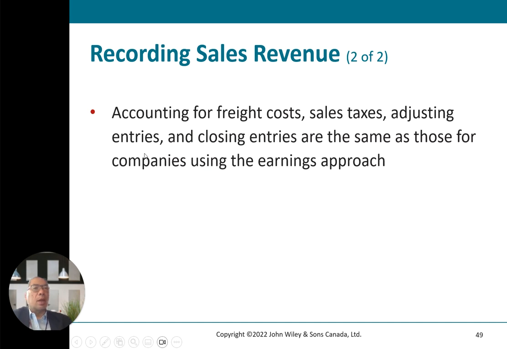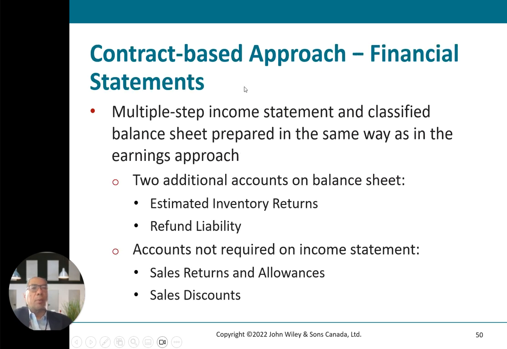So this is accounting for freight costs, sales, and adjusting entries. Closing entries are the same as those of a company using the earnings approach. The current items for the multi-step statements are classified in the balance sheet prepared the same way as the earnings approach. There are two additional account balances: estimated returns and refund liabilities. Second, the accounts not recorded in the income statement are sales returns and allowances, and sales discounts. So this basically summarizes the multi-step statement.